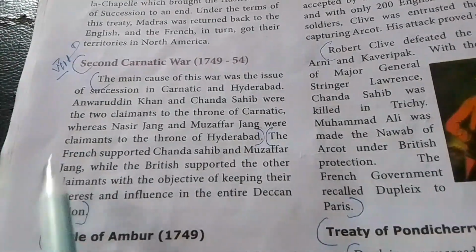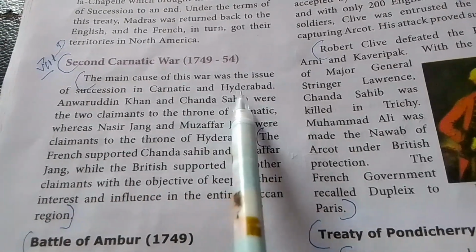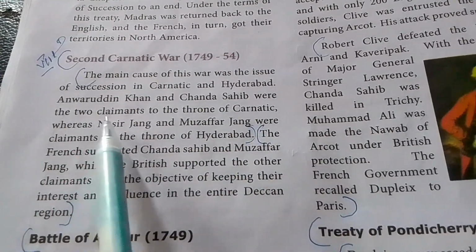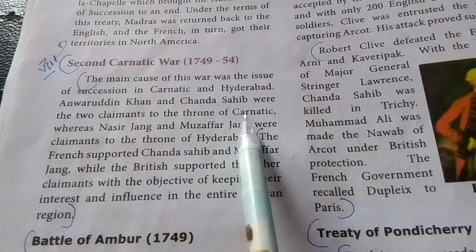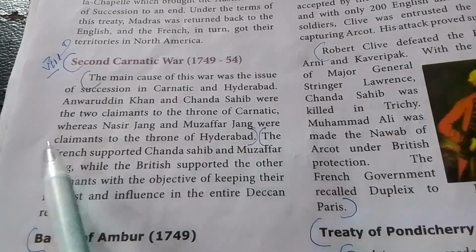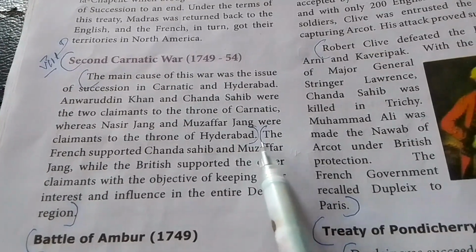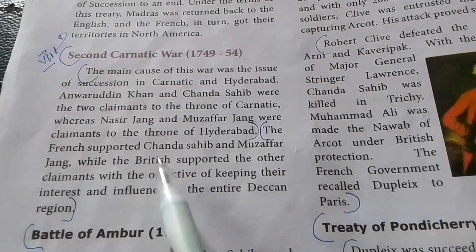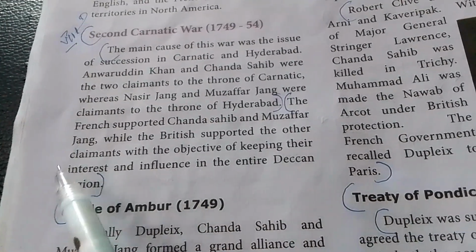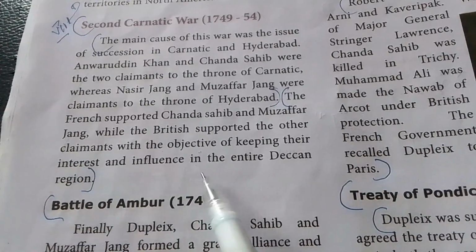The main cause of this war was the issue of succession in Carnatic and Hyderabad. Anwaruddin Khan and Chanda Sahib were the two claimants to the throne of Carnatic, whereas Nasir Jung and Muzaffar Jung were claimants to the throne of Hyderabad. Up to this first point. Next point, the French supported Chanda Sahib and Muzaffar Jah while the British supported the other claimants with the objective of keeping their interest and influence in the entire Deccan region.